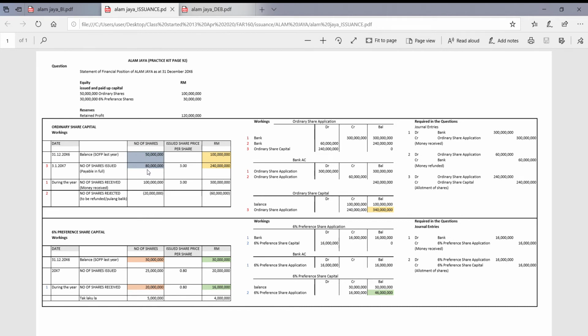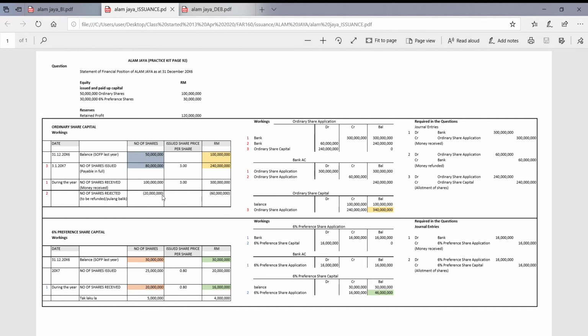So for a start, the company received 100 million units of ordinary shares at 3 ringgit each, totaling 300 million, and this will be debited to bank and credited to ordinary shares application.